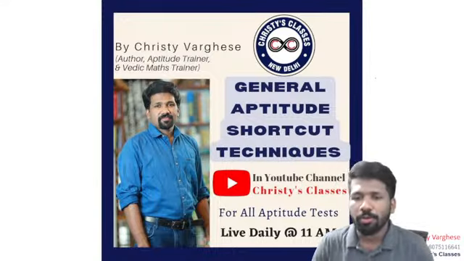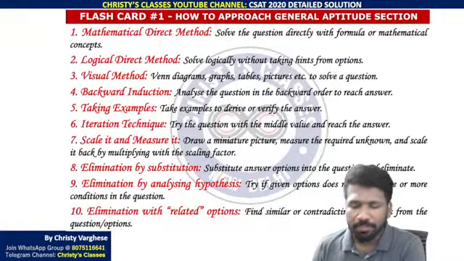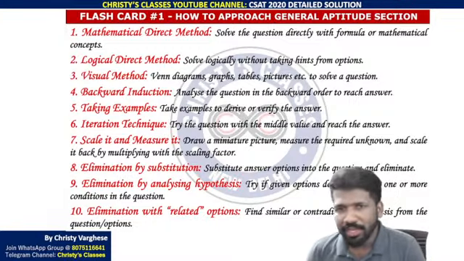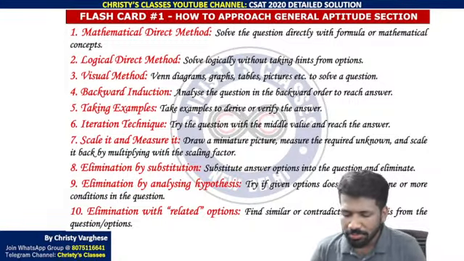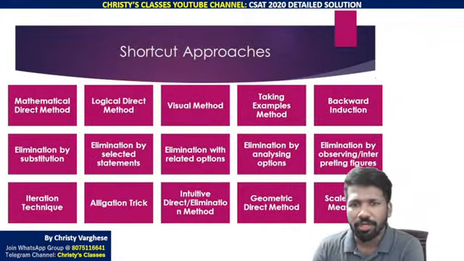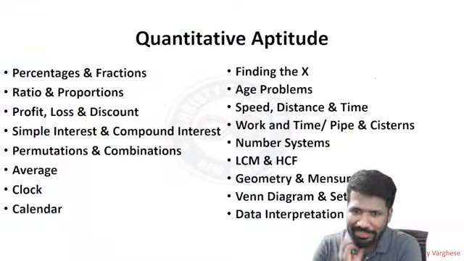That will help you a lot to revise the shortcut methods to do general aptitude. These are some of the major shortcut methods you can use. These flashcards are also available in my Telegram channel. There are a lot of flashcards explaining major concepts for quick revision, and these are the major shortcut approaches. Go through that also.